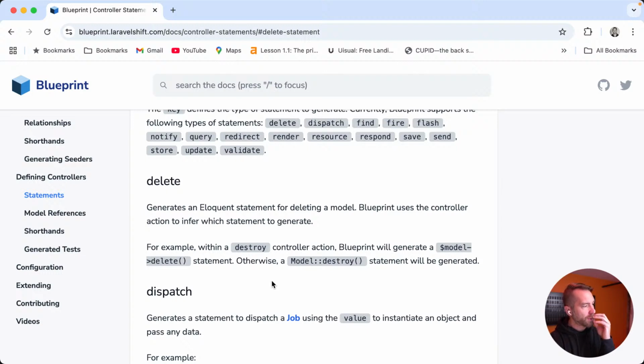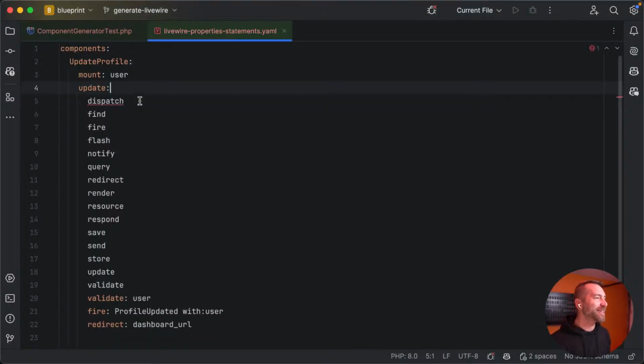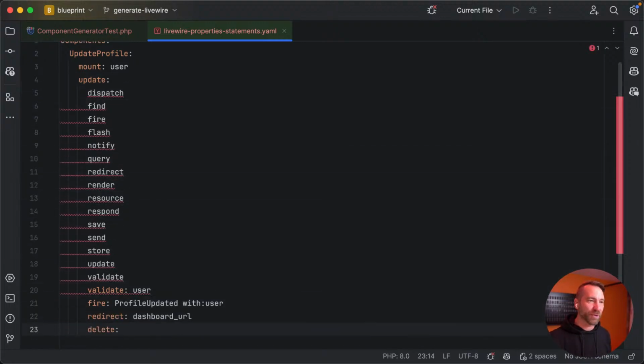I wish that somehow Blueprint knew it was a model, then we would know which statement to generate. But otherwise, you kind of just need to call model destroy. But even with model, we don't know. Man, that's a really hard one to start on. I'm going to bring it way down here, and maybe when we get all the way down, we'll know what to do with it.